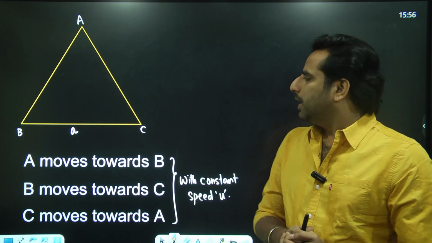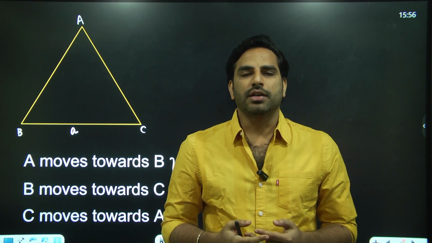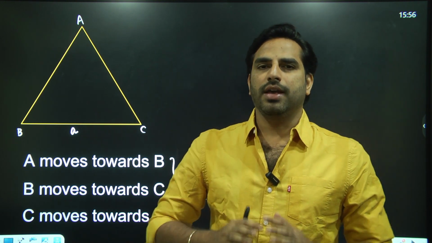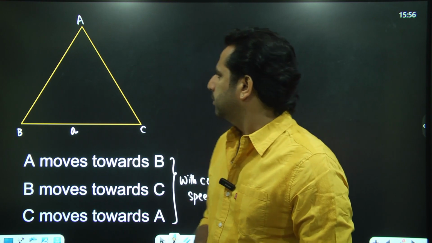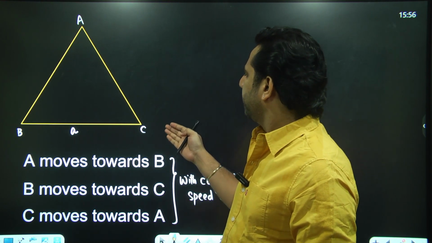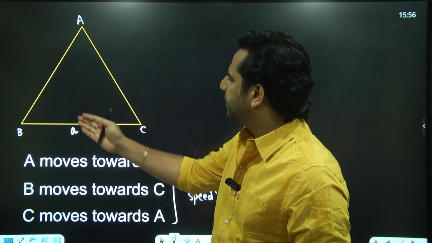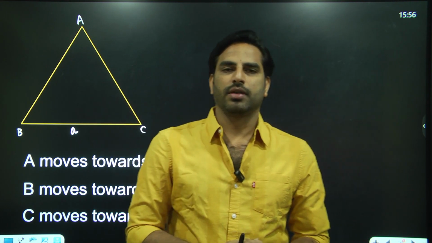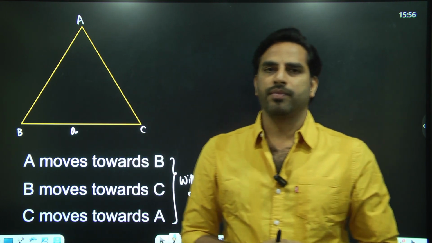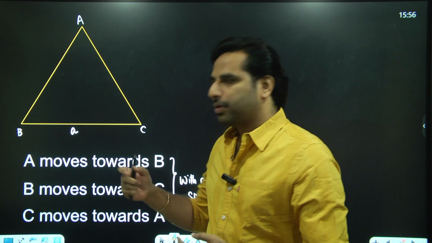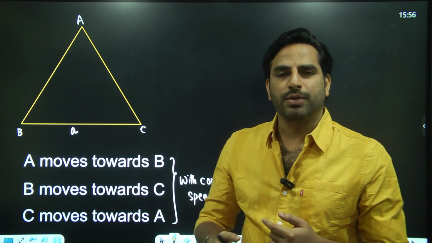Reading this question, one may immediately jump to the conclusion that there is no possibility of A, B and C meeting, because A is moving towards B, B towards C, C towards A. They are stuck in this infinite loop. But that is not true. Let us analyze this question properly. Let us try to understand the question in detail.